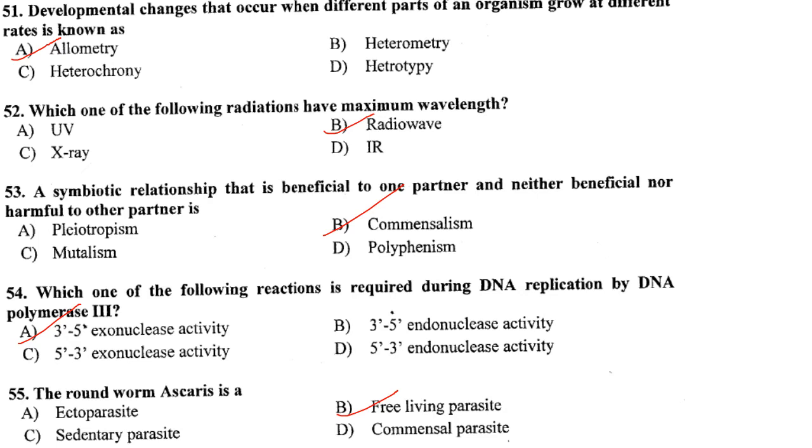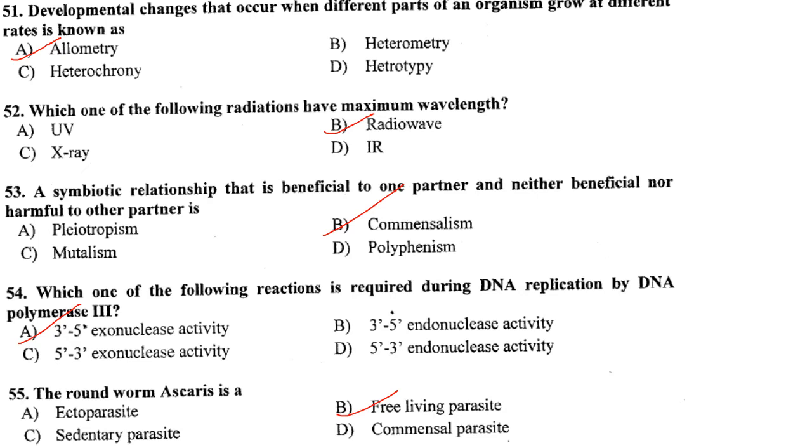So mutualism is symbiosis in which both the partners are benefited. Pleiotropism is the condition in which one single gene controls more than one phenotypic effect that is completely unrelated. And polyphenism is the phenomenon where two or more distinct phenotypes are produced by the same genotype.